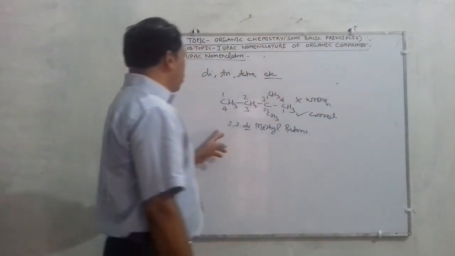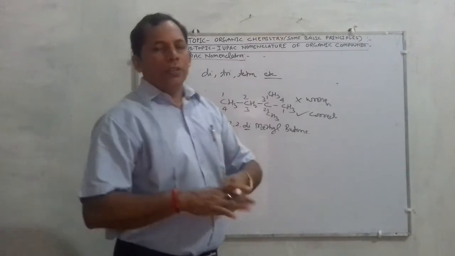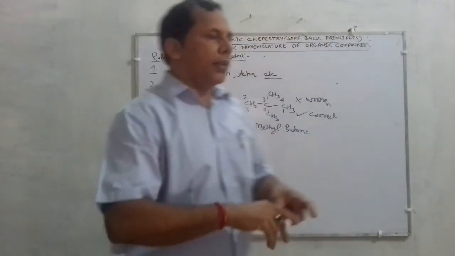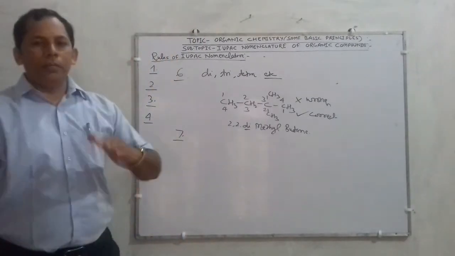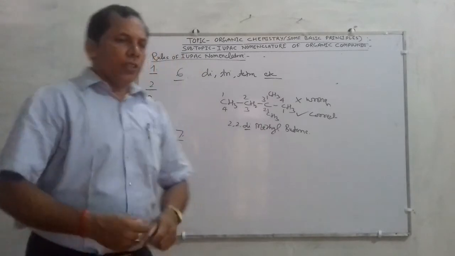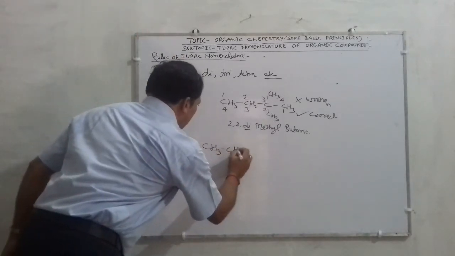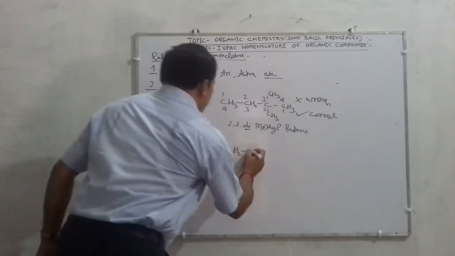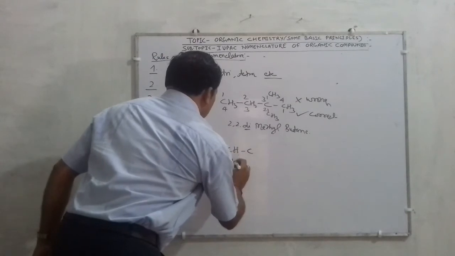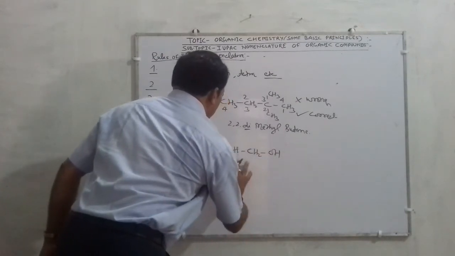Once again I am repeating the rule: the numbering of carbon atoms is started from that end where the functional group is nearest. For example, CH3, CH2, CH3 and CH2OH.